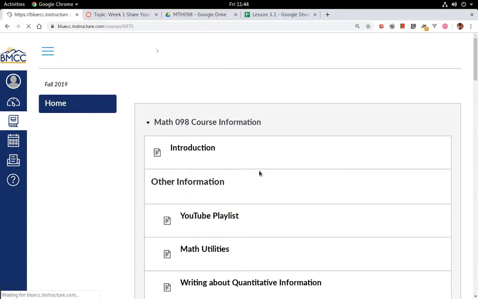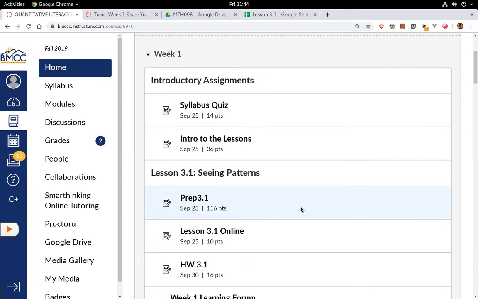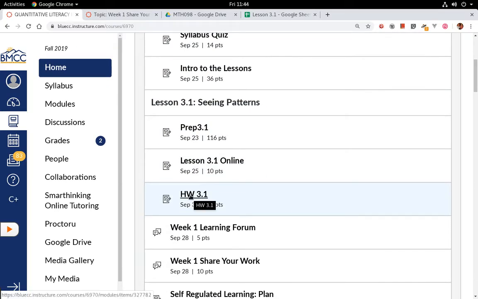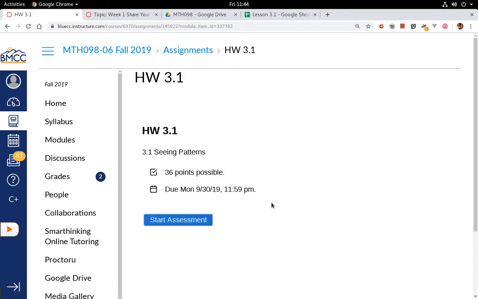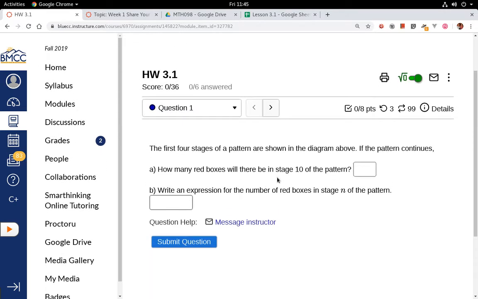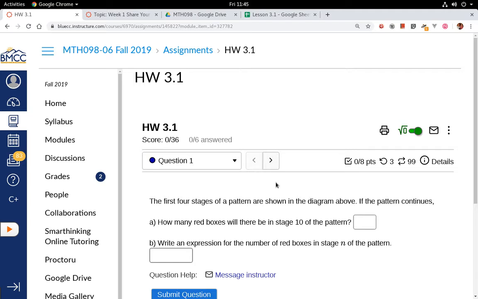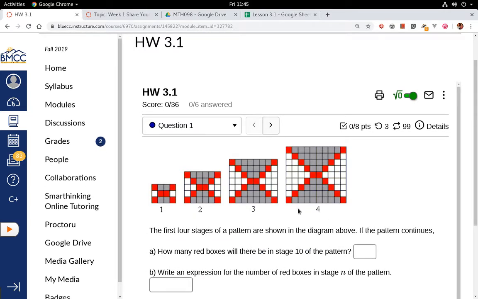Otherwise, what should happen is if you're doing assignments before the due date, like homework 1.3.1 here, there's no message on the side here. It says there's 36 possible points, but there's no record that I've done anything yet. So that means I'm starting the assessment. And so then I can go and take a look at it. So the diagram above is missing. Interesting. Oh, there it goes. A little slow to load.